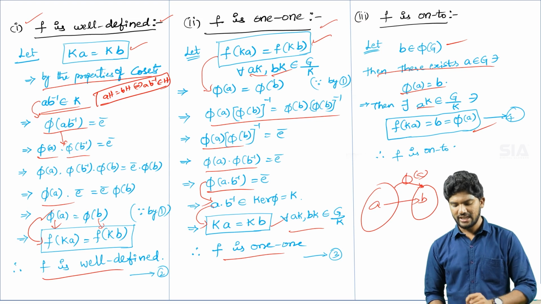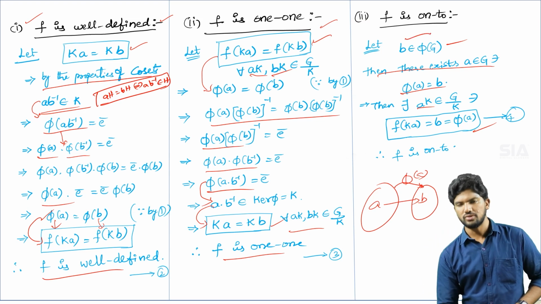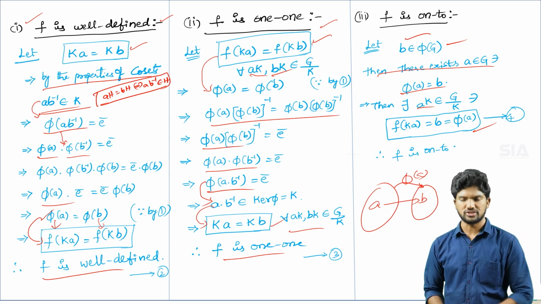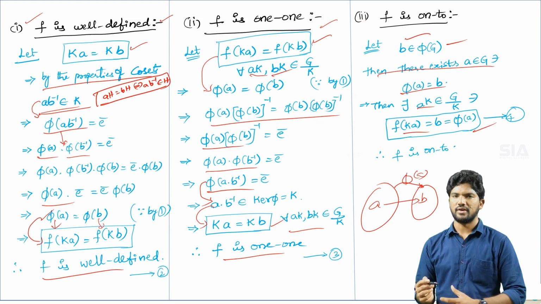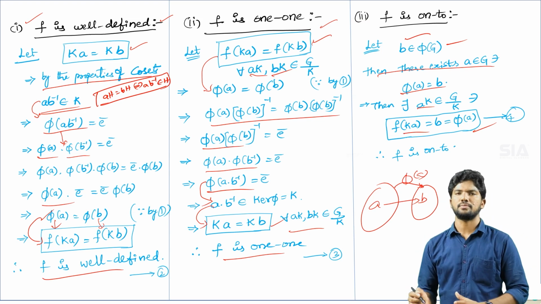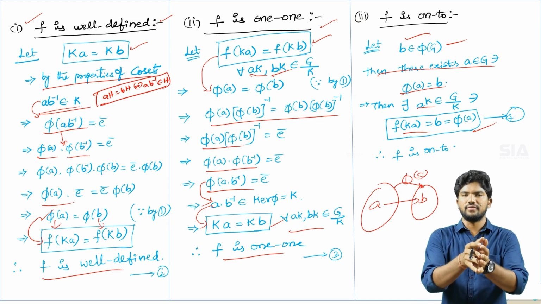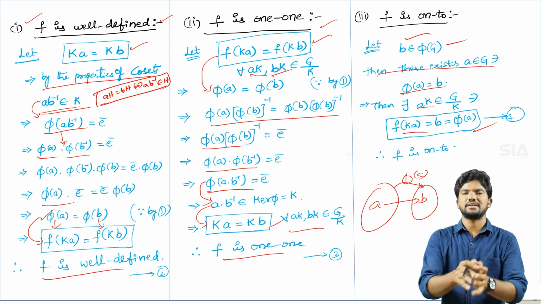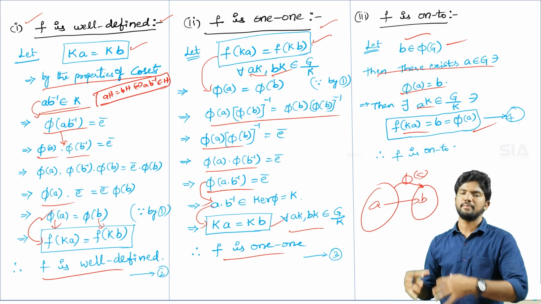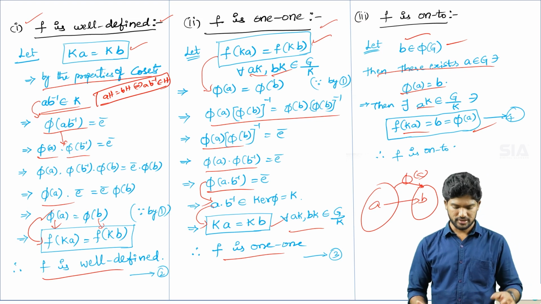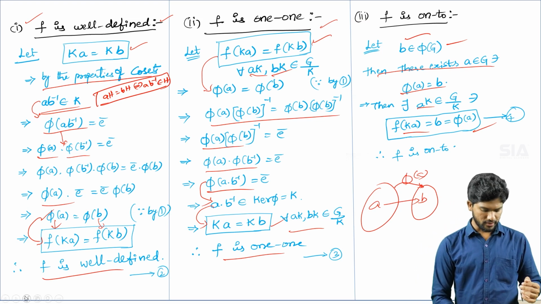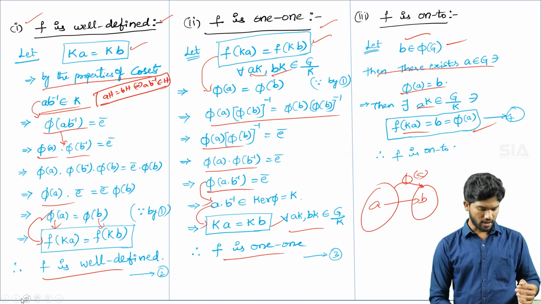Clearly you can see b belongs to the codomain, b belongs to pi of G, and the image of that b, f of Ka, is equal to b, which is pi of a. Therefore, for every different pre-image there exists a different image value, and that condition is called the onto condition. So the defined function f is onto.